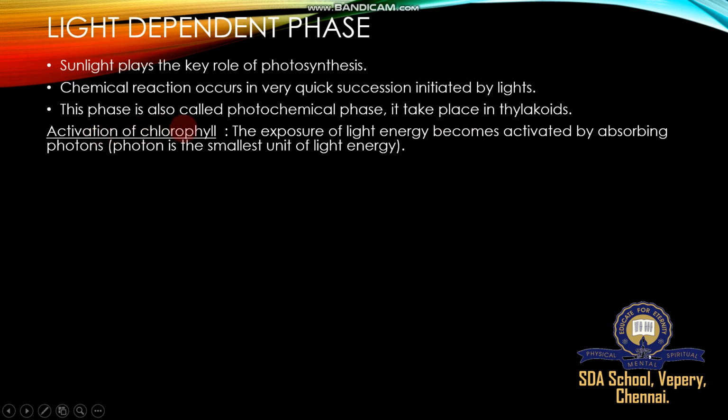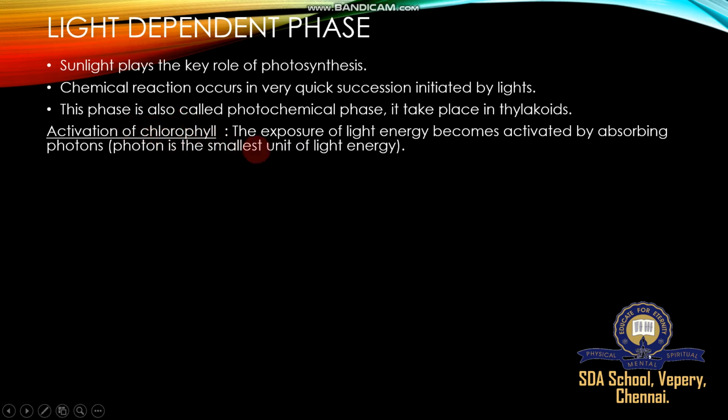Then activation of chlorophyll, because the thylakoid consists of chlorophyll pigments. Chlorophyll A is the universal pigment. Chlorophyll B, chlorophyll C, chlorophyll D, and chlorophyll E come under accessory pigments or minor pigments. The requirement for these pigments is very low but essential. But chlorophyll A is very important and essential for all plants. Without chlorophyll A, plants are unable to carry out photosynthesis.